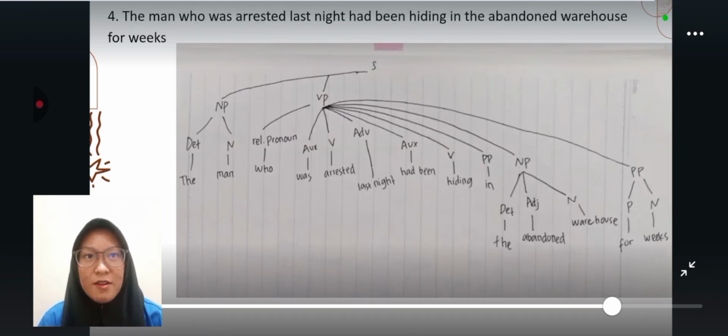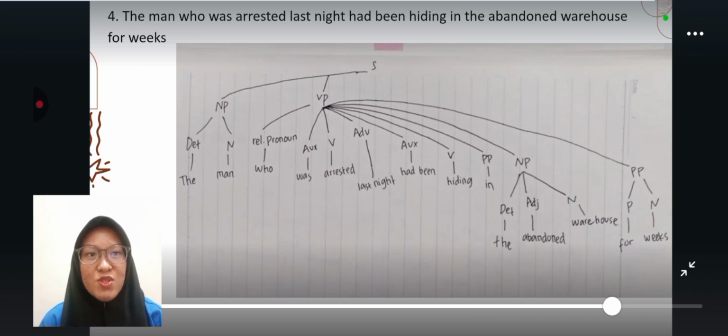Number 4, the man who was arrested last night had been hiding in the abandoned warehouse for weeks. The sentence has noun phrase and verb phrase. The noun phrase broken down into determiner and noun. Determiner the, noun man. The verb phrase has a relative pronoun, that is who.